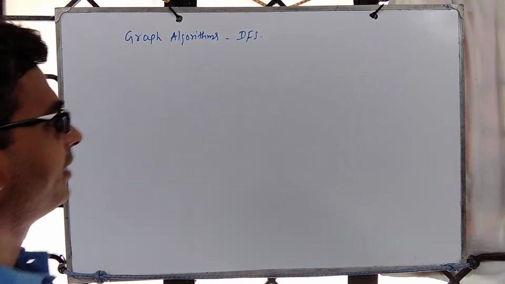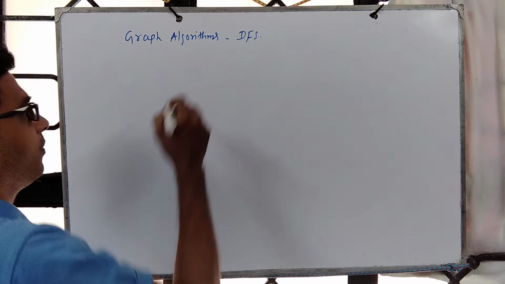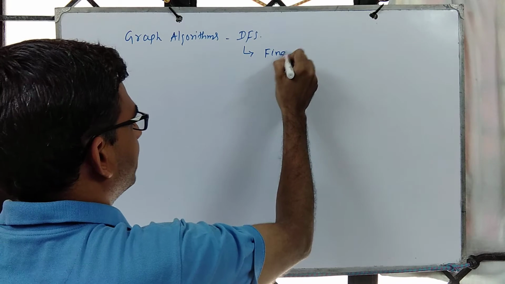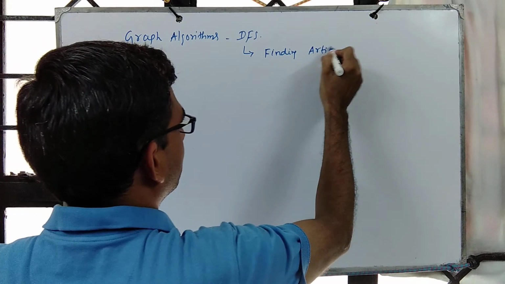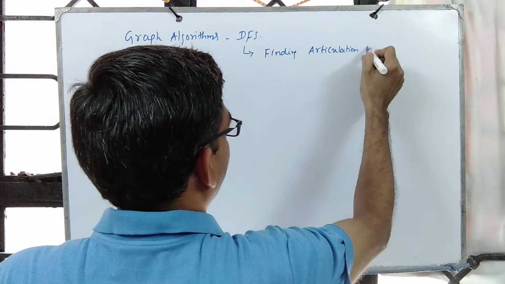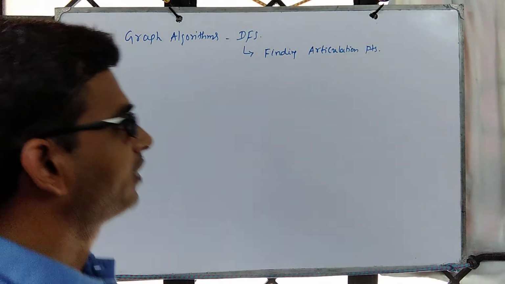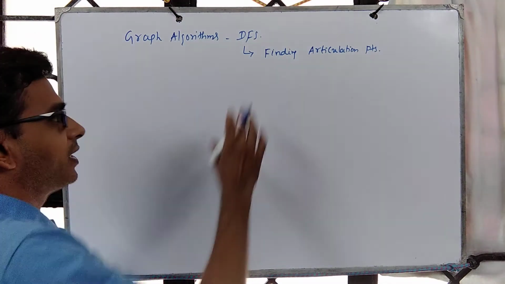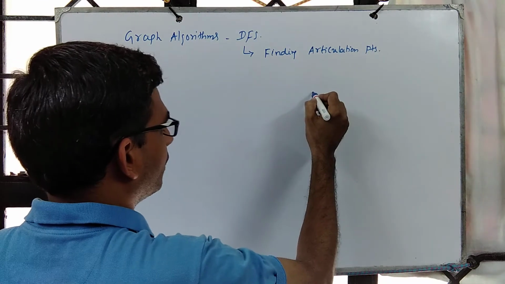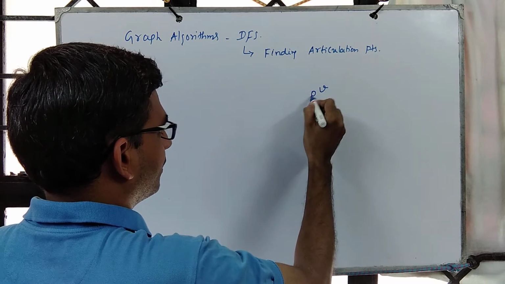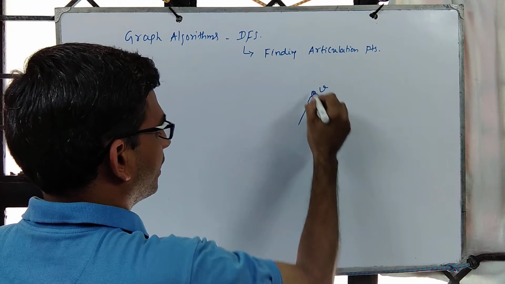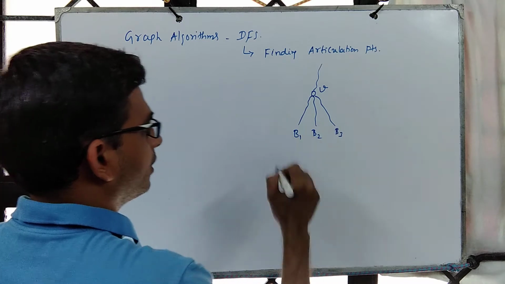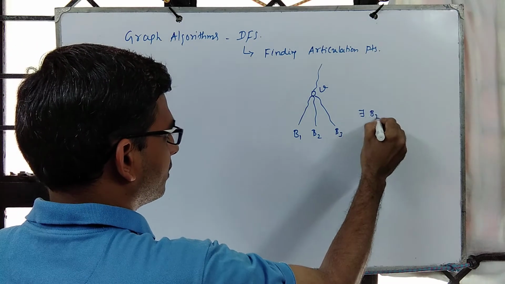So we have been discussing DFS, and in particular one of its important applications, finding articulation points in a connected graph. So we saw that using the DFS tree, in particular back edges, one can detect articulation points. So we saw that if V is a node and there are a couple of branches going out of that, let's assume there are 3. Suppose there exists Bi such that